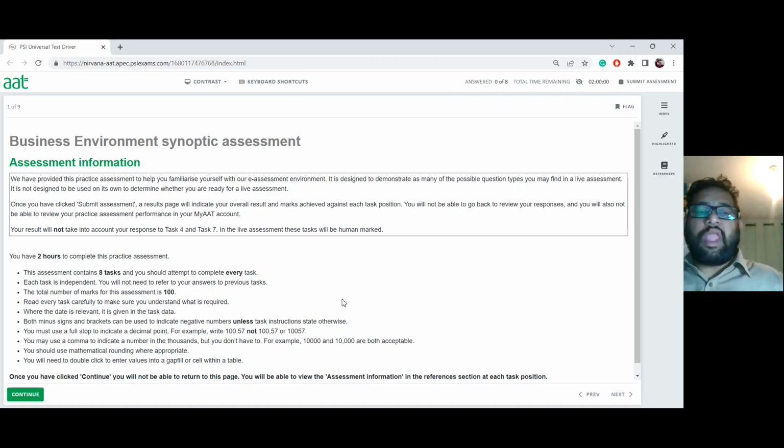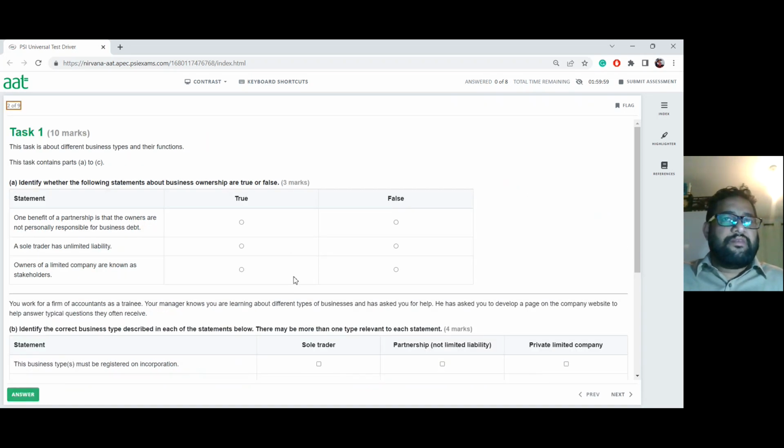Okay, let's crack on with the exam. Let's press continue. The first question is about different business types and their functions. Identify whether the following statements about business ownerships are true or false. The first one they're giving you, one benefit of partnership is that the owners, straight away there's a small confusion there, are not personally responsible for business debt.